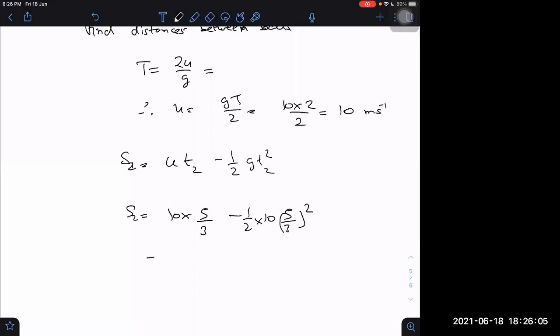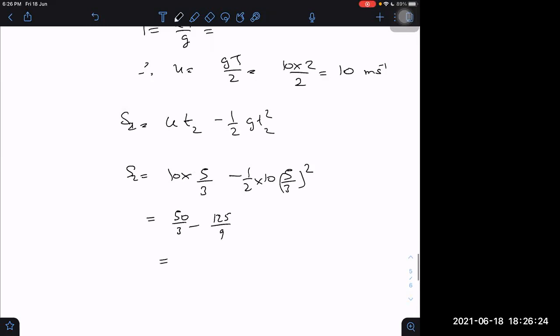What is it then? 50 divided by 3 minus, 5 5s are 25 into 5, 125 divided by 9. That is 150 minus 125, 25 divided by 9. That is S2.